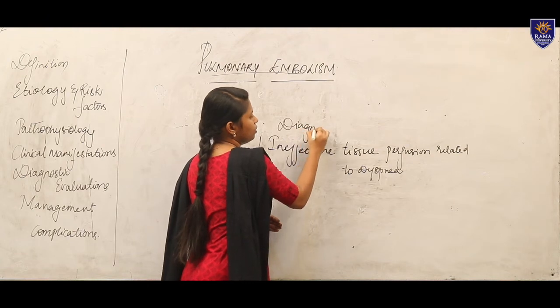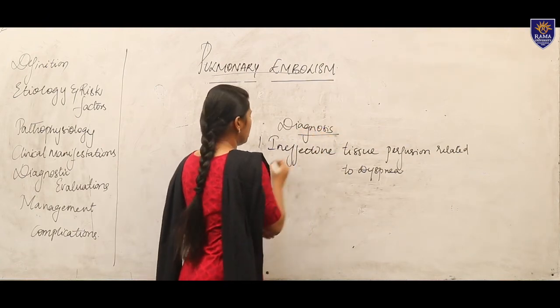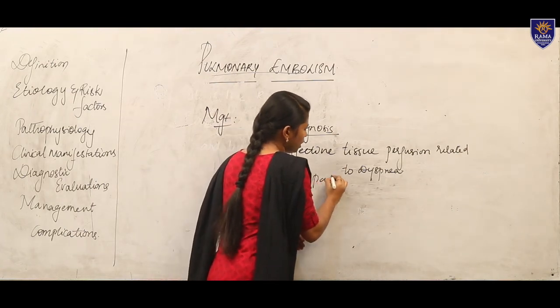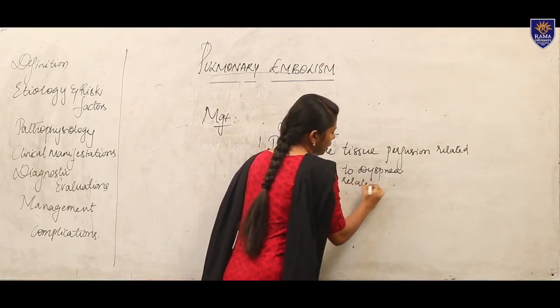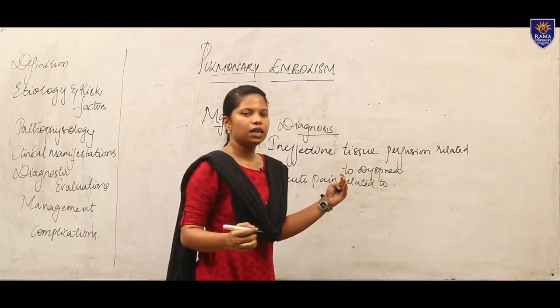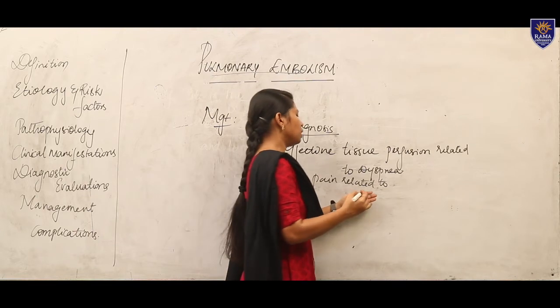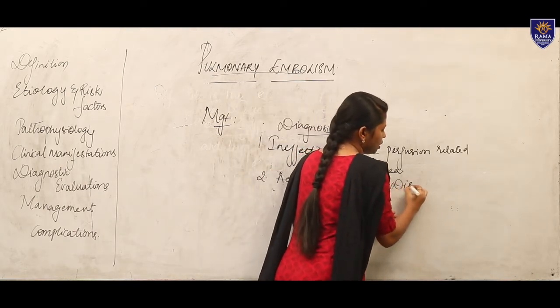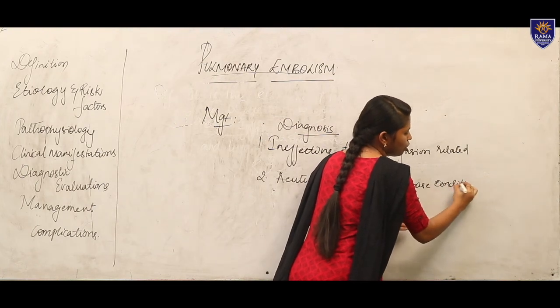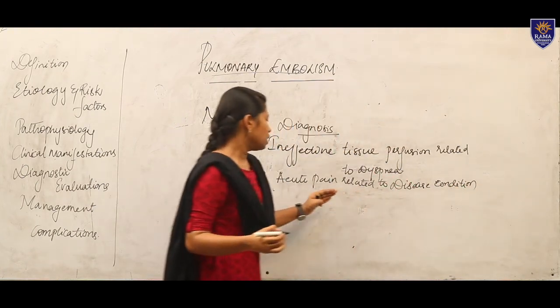Then we have acute pain related to, now the patient is having acute chest pain. So acute pain related to, why is the patient getting pain? Here maybe due to the disease condition, like the patient is having emboli, so the patient has a chance of occurrence of this acute pain.